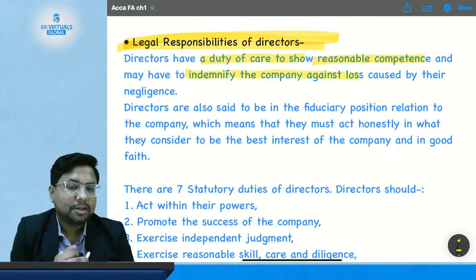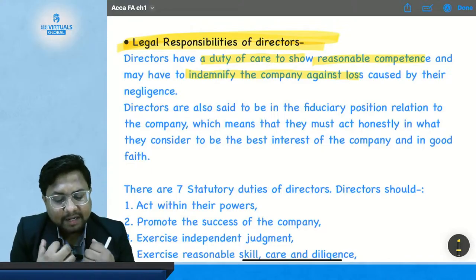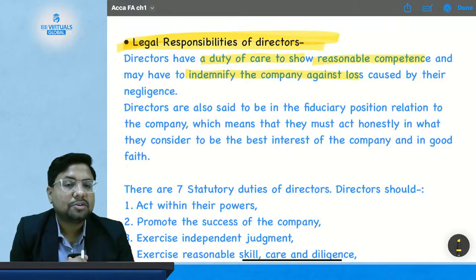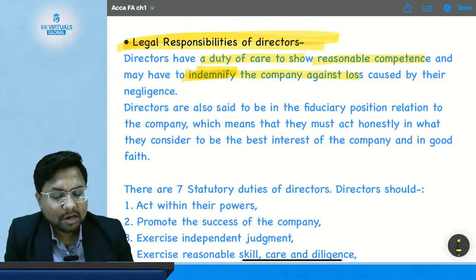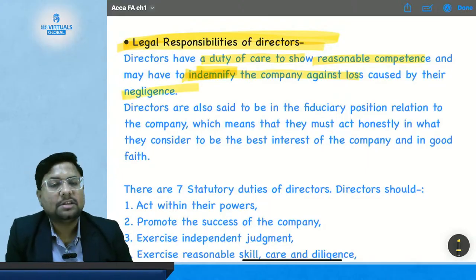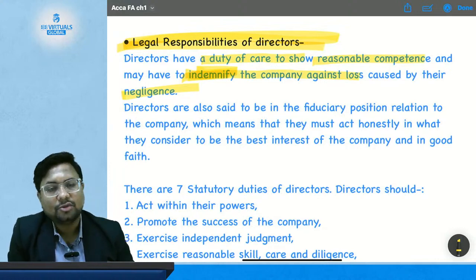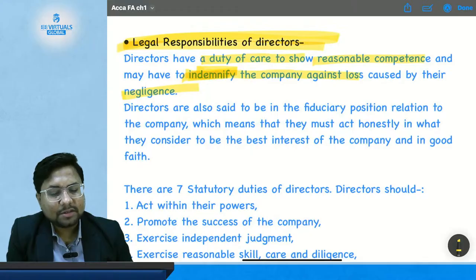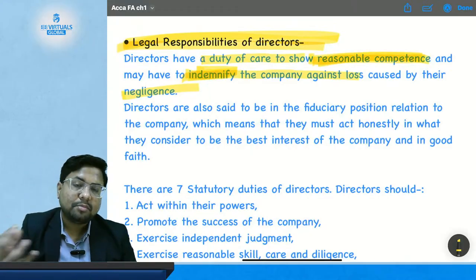So, what does a director need to do? They have to show reasonable competence and indemnify the company against loss, to save the company against the loss caused by their negligence. So, they should not do any act which causes loss to the company because of their negligence. They should not be negligent and should show reasonable competence in doing all their acts which might cause loss to the company.